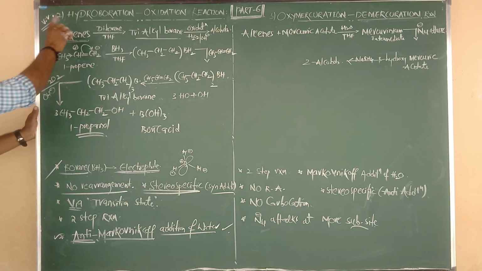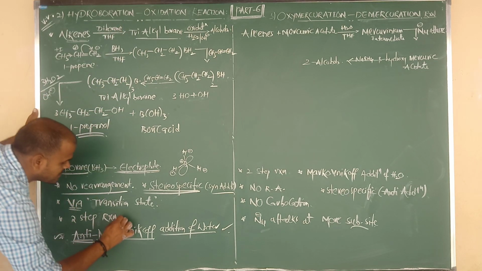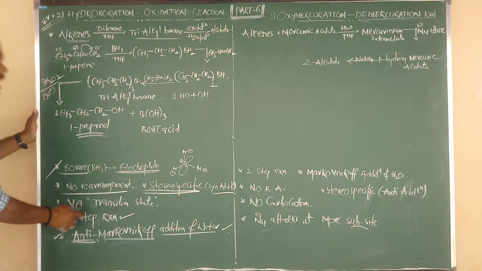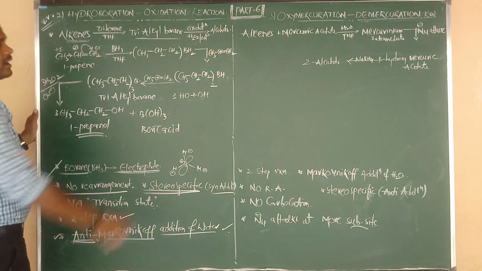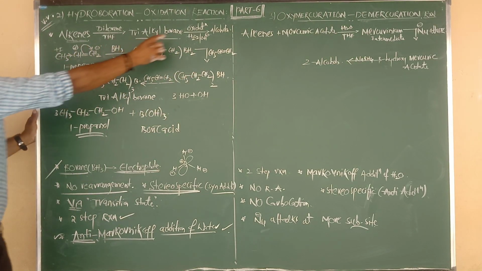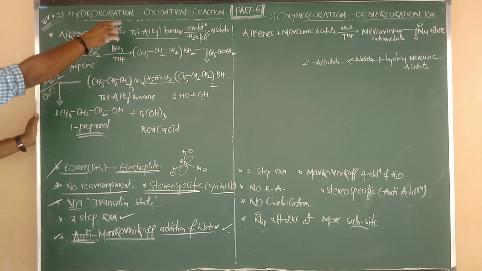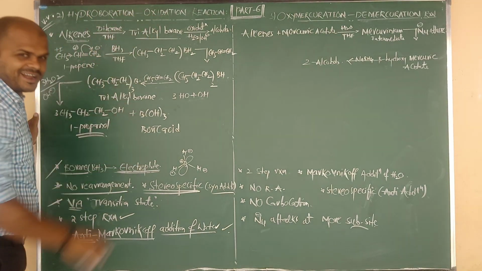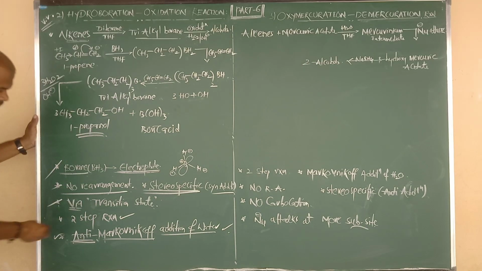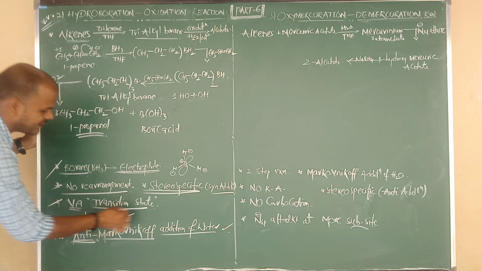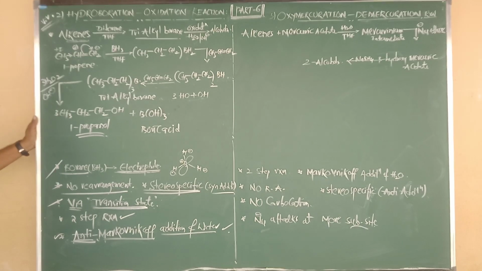Right. So in hydroboration oxidation, total how many steps are there? 2 steps. One is hydroboration, one more is oxidation. Hydroboration with reaction with diborane, oxidation with what, Nana? Hydrogen peroxide. Right. And this reaction takes place via an intermediate state, that is nothing but what we have to say, the transition state.